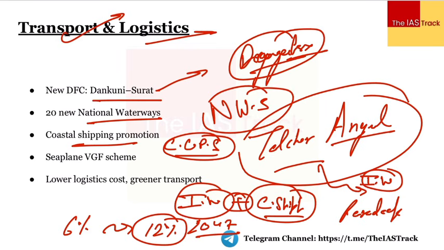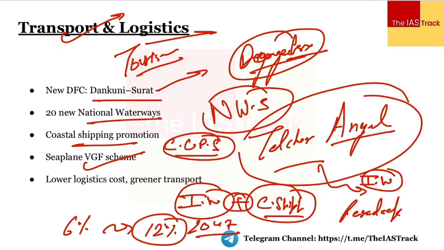We are also focusing upon the sea planes, and the government is coming up with the viability gap funding scheme. The viability gap funding scheme for the sea planes, again what it would do is it would boost the tourism aspect, and this would also provide the remote connectivity. For example, we have different islands, so this would make sure that we have proper connectivity with those islands. Also it would make sure that we have proper connectivity with different coastal regions, right? So again we are providing the viability gap funding with respect to the sea planes.